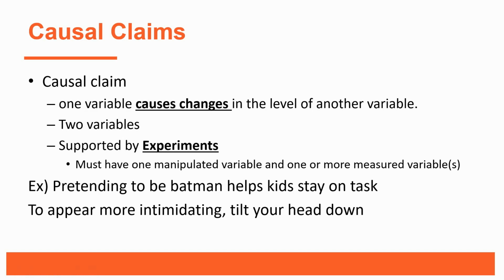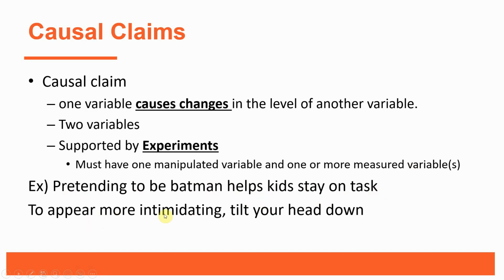Now, some examples of this that are presented in class and in the book have to do with pretending to be Batman helps kids stay on task. So now if you remember, if you've read through this study that's described in the book, pretending to be Batman was something that was manipulated. It was a variable manipulated by the researcher. And then they measured how well the child was able to stay on task.